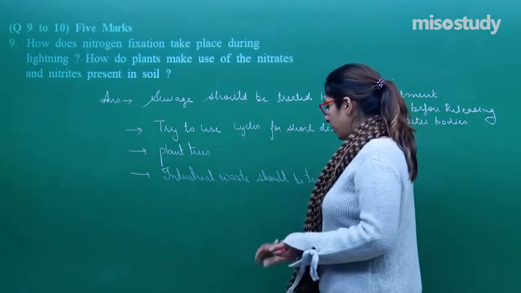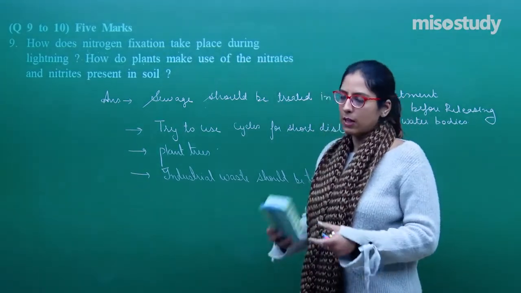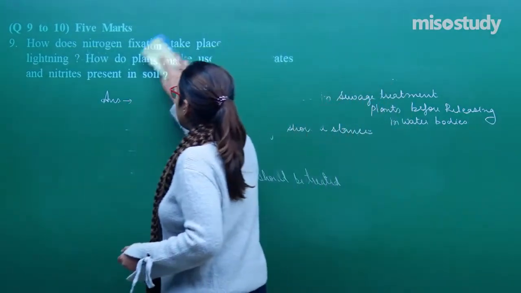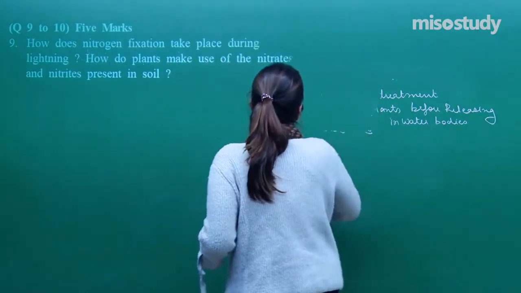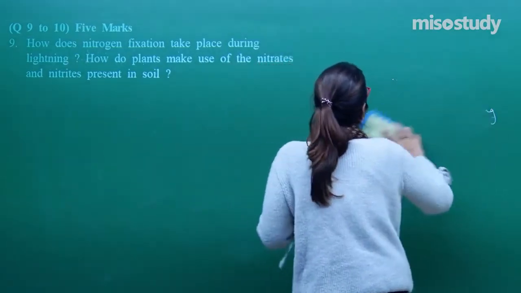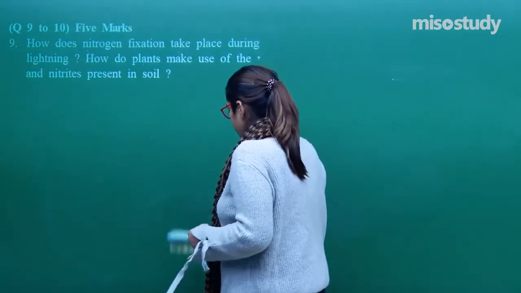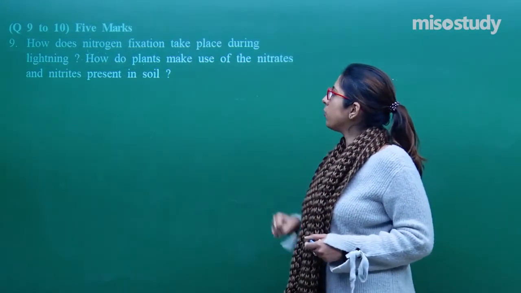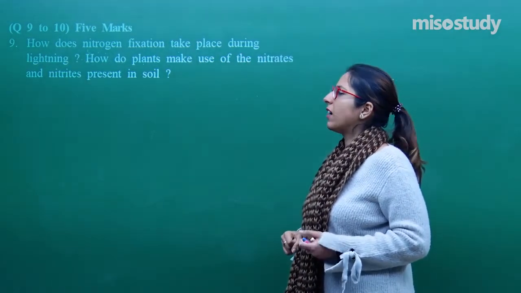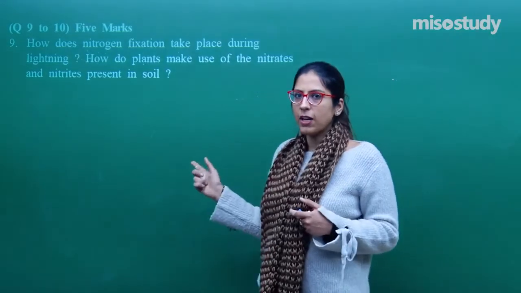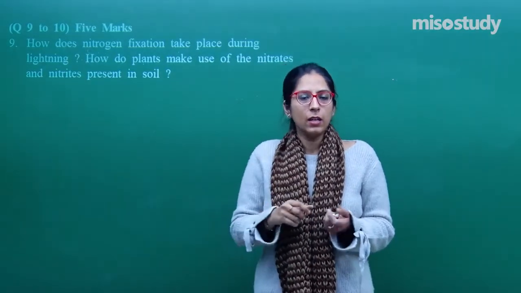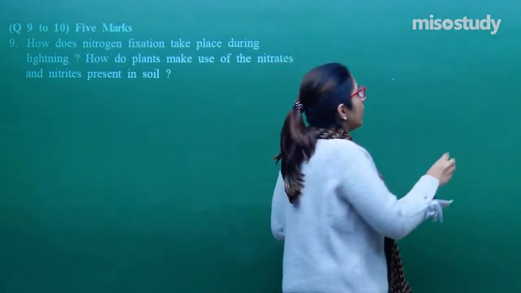This question number 9 is of 5 marks. So you have to answer again in detail, a long answer type question we are discussing now. How does nitrogen fixation take place during lightning? How do the plants make use of the nitrate and nitrite present in the soil? That means we have to talk about the nitrogen cycle.